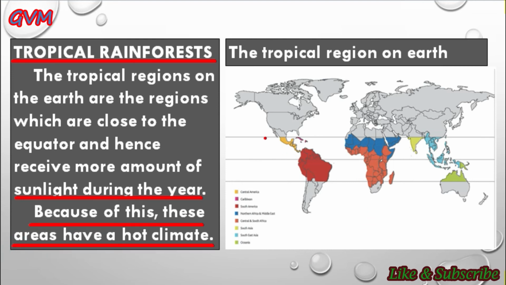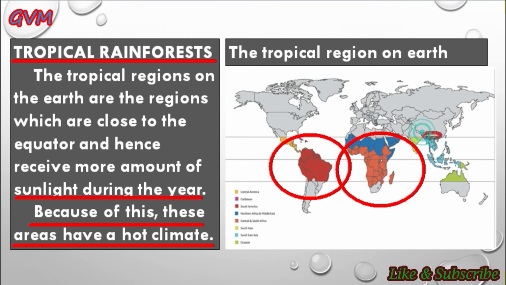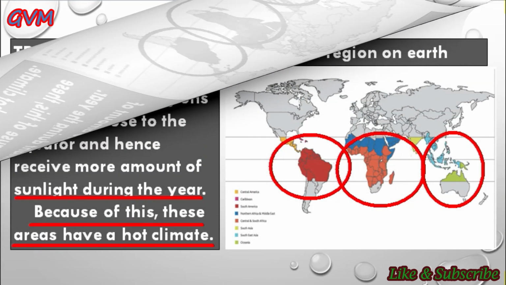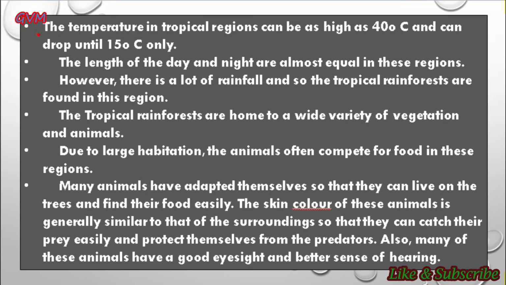And students, the colored region that you see in this image are the tropical regions on earth that receive more sunlight during the year. Students, here in the tropical regions, the temperature can be as high as 40 degrees Celsius and drop to 15 degrees Celsius.